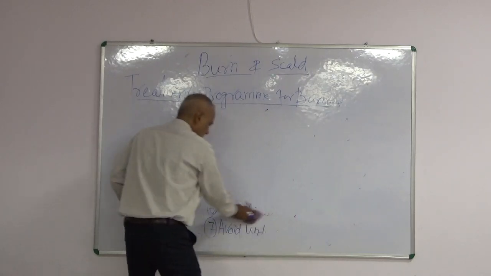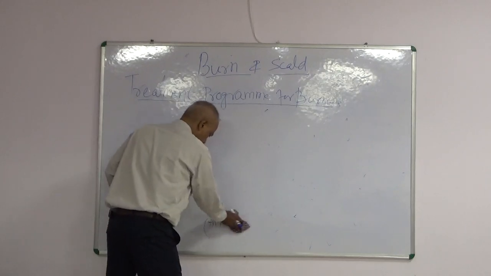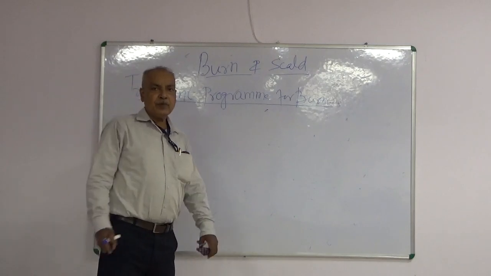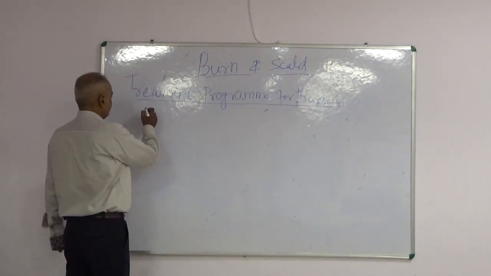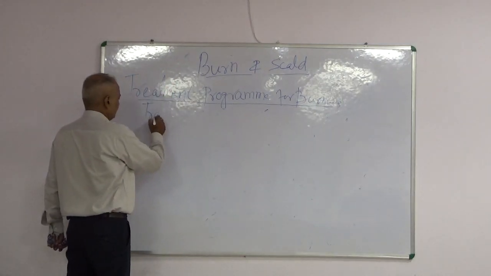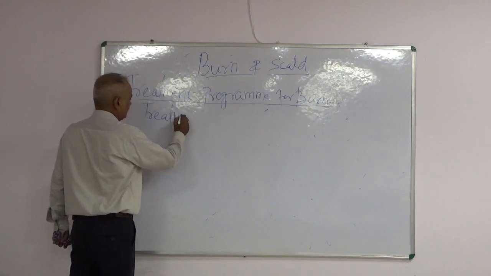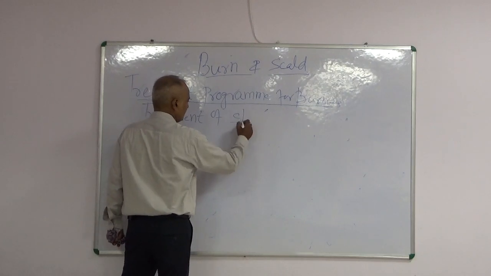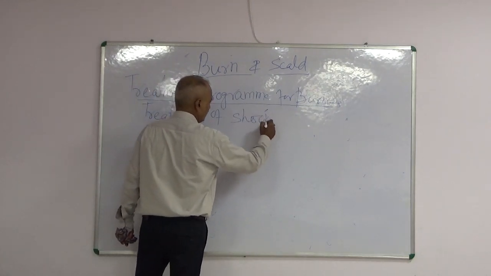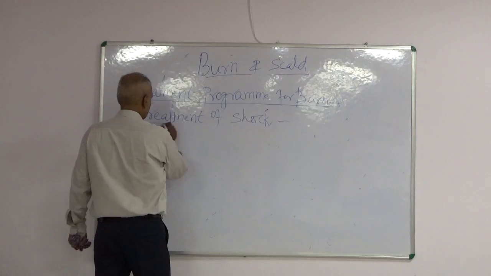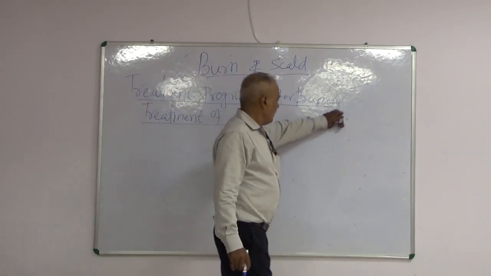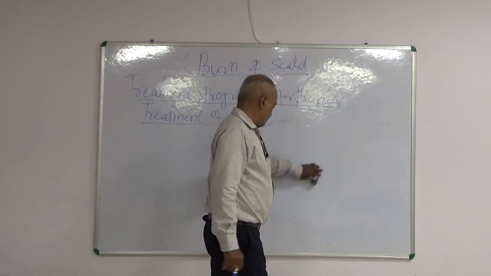Now we come to second part, that is treatment of shock. For this treatment of shock, we consider certain points.